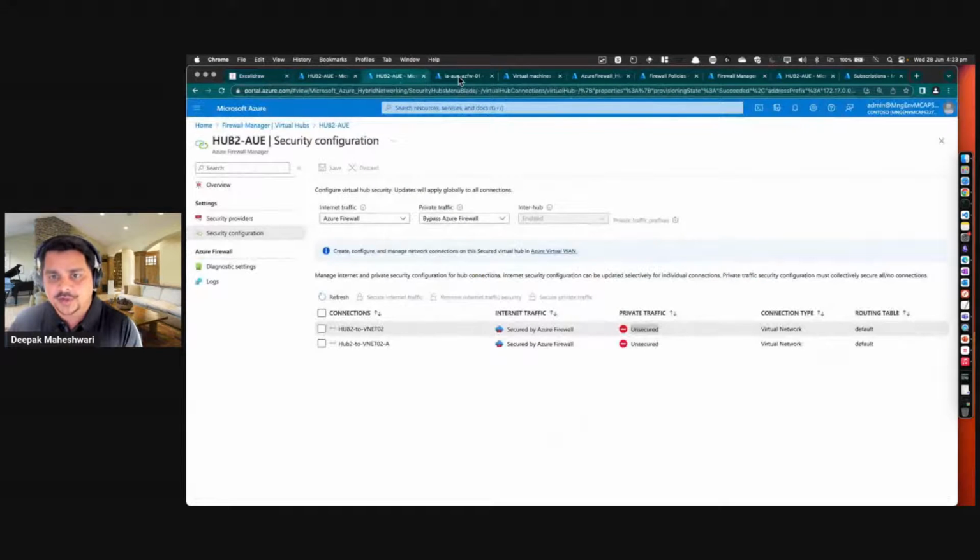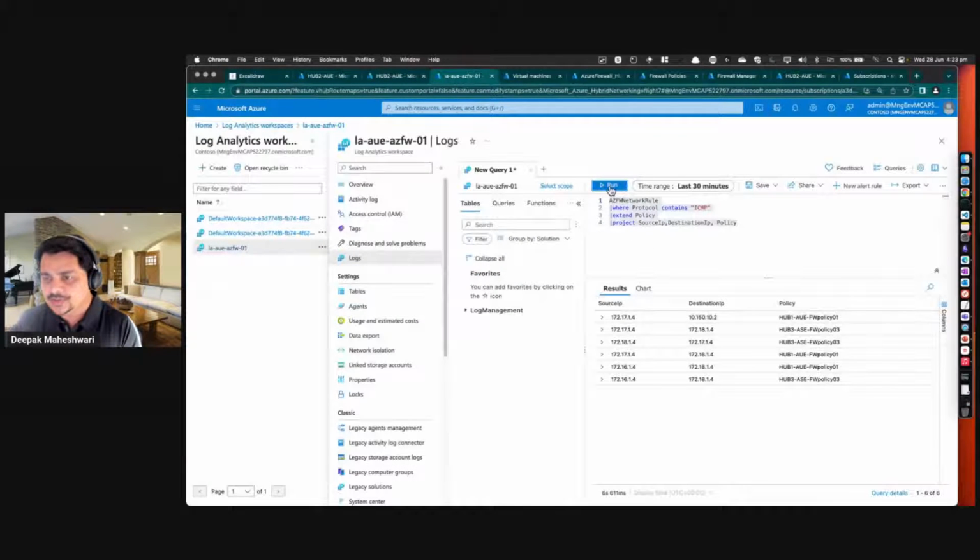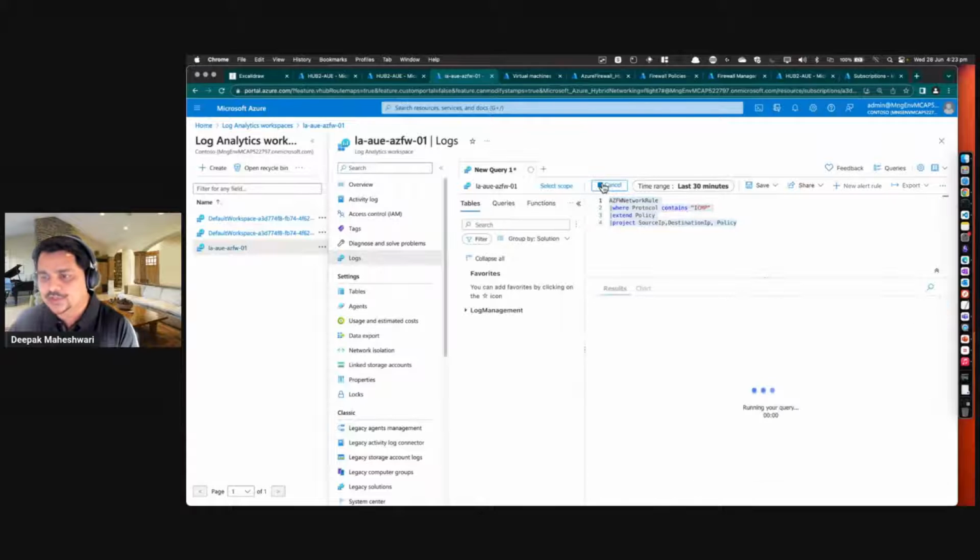So if I go here and look at my log analytics workspace, I have this query, and what it's doing is looking at all the ICMP traffic. What I've done is I've configured these firewalls to log all their traffic to the log analytics workspace. So I've combined all three firewalls into a single log analytics workspace. And I'm going to run this query and verify that this communication is hitting the firewall.